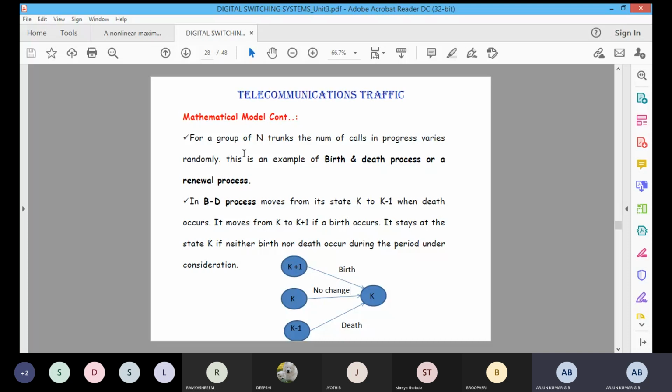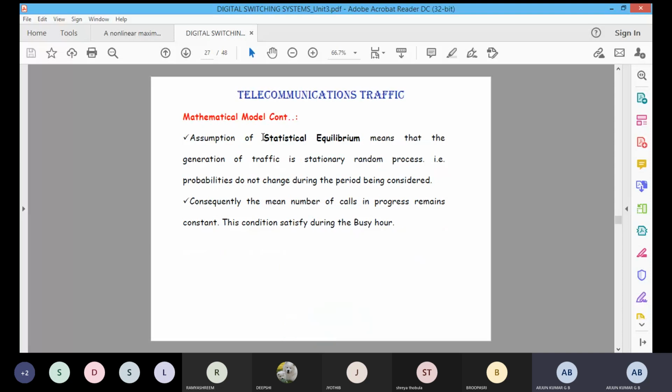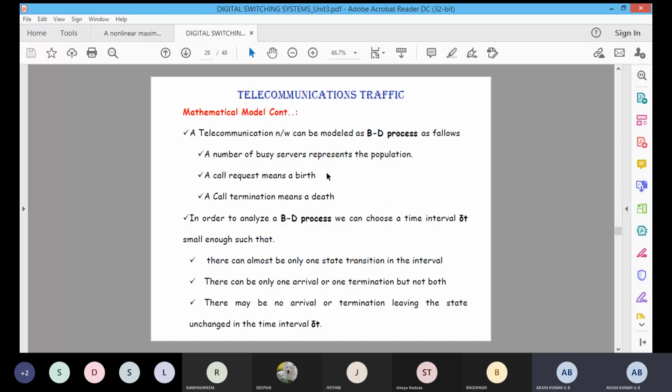Please take down this mathematical model. The second one, the first one you take down later. There is a statistical equilibrium. You take down this heading: the mathematical model for statistical equilibrium. We are doing the mathematical model by assuming statistical equilibrium. For this assumption, we are creating the mathematical model for the telecommunication system. Now you take down this mathematical model of statistical equilibrium. Otherwise I will explain now. Wait a minute. Any doubt?